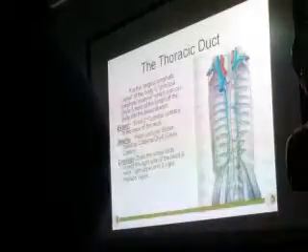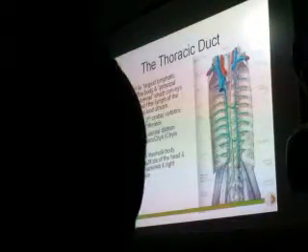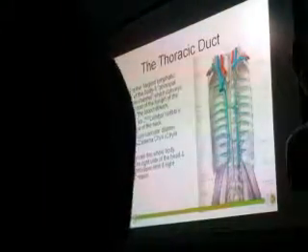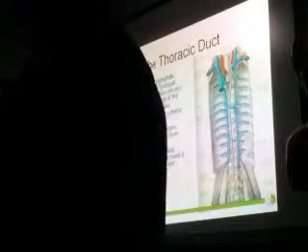The drainage area: it drains the whole of the body, but there are exceptions. Except the right part of the head and neck, the right part of the upper limb, and the right part of the chest wall and the back.